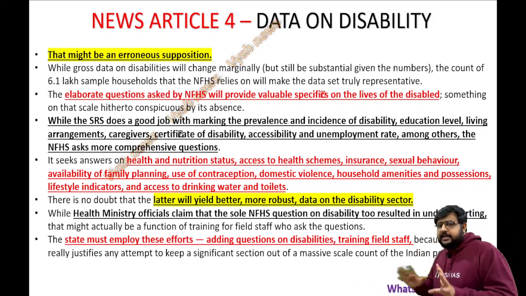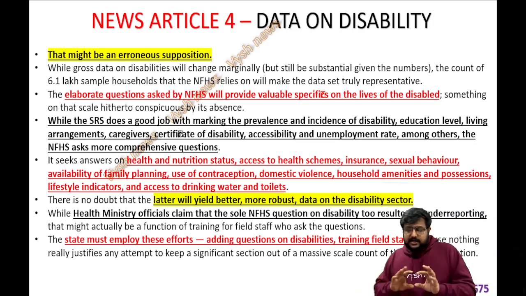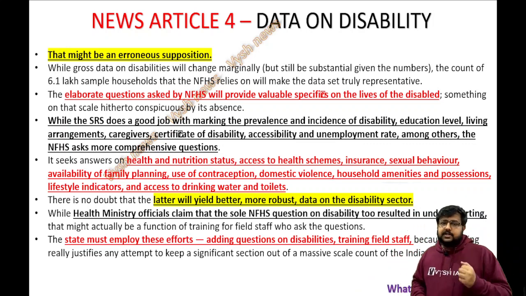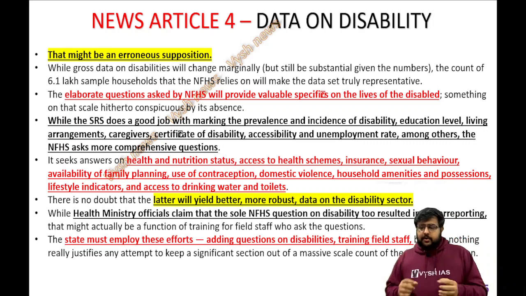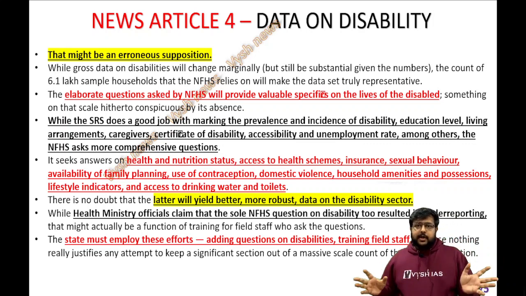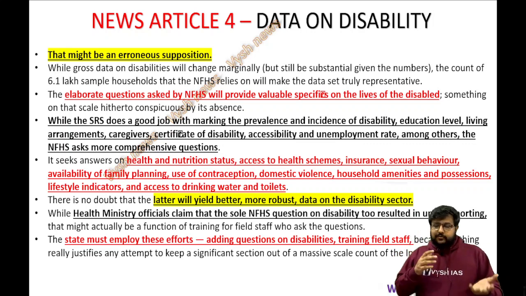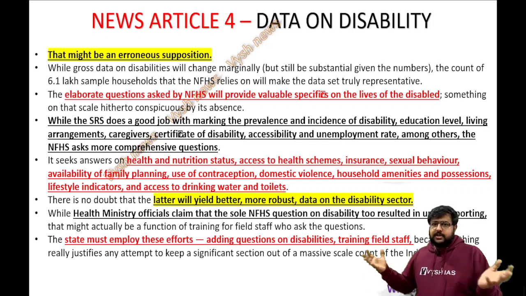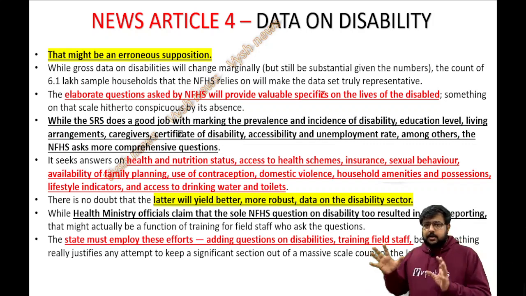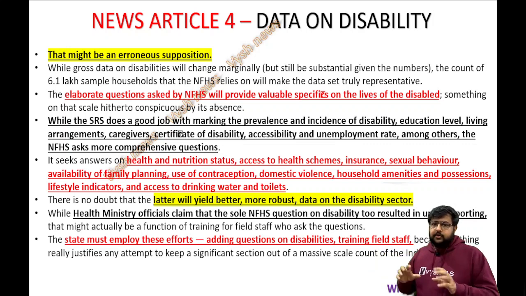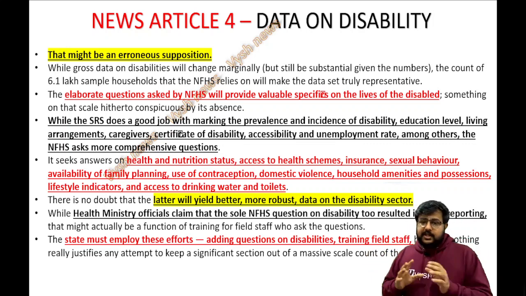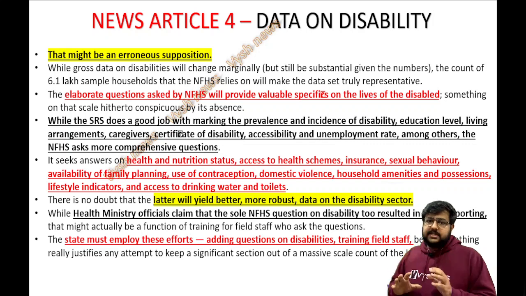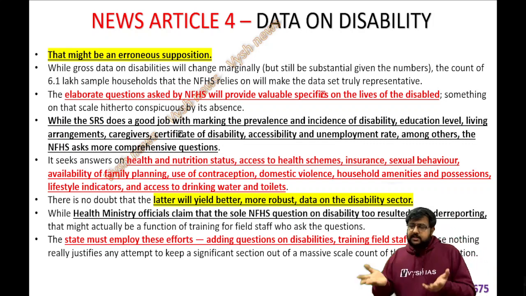Also, whenever you write answers, at the end it should never take sides. Like if you are asked about the Uniform Civil Code, you should never end with, okay, for a country like India, Uniform Civil Code is not required. You should not say that. You should present the arguments for and against, and then finally say the government should work with the concerned authorities, open it to the public domain, have discussions, and do what is right for the sake of the diversity and the democracy of the country. Have a proper open discussion and do not impose anything on anyone, or say this is better or that is better.